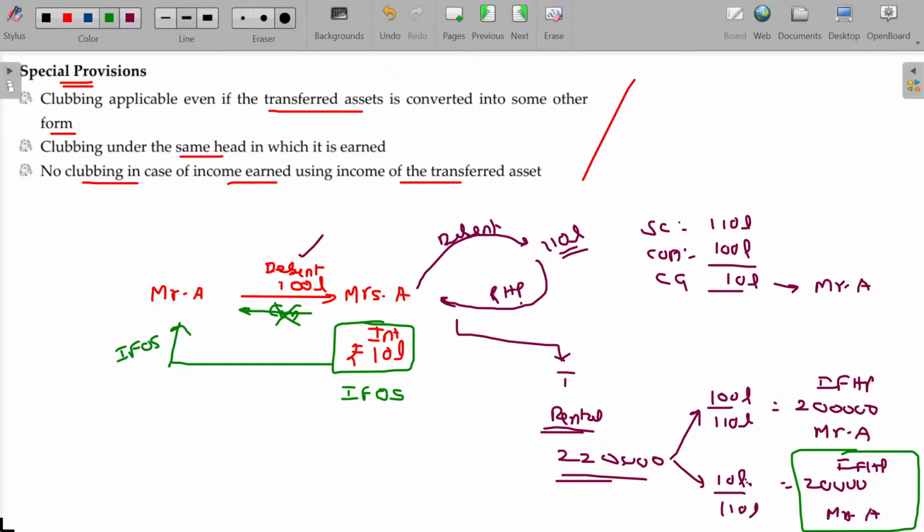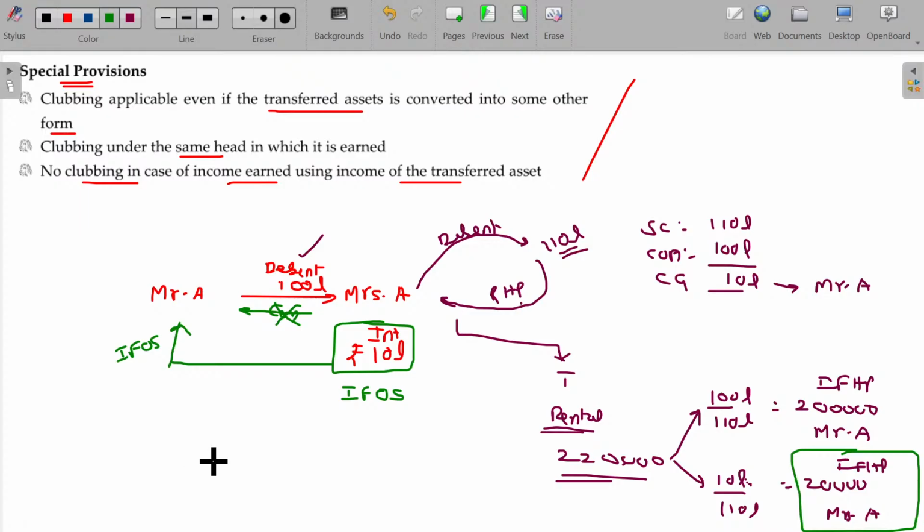Okay, very simple. If the asset is converted into another form, after the conversion, any income generated from the newly converted asset should also be addable only in the hands of the original transferor, husband, son. While converting, if there is any capital gain, that capital gain also will be taxable only in the hands of the transferor as capital gain only. The same hit. Provided doing this operation, if there is any income generated, that income also be reinvested.